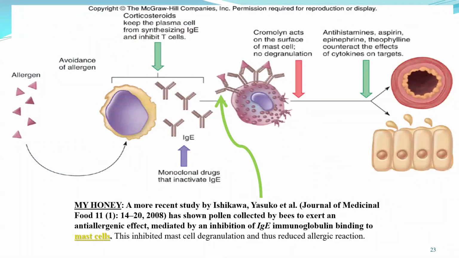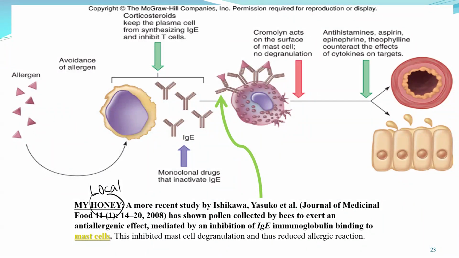There is also, maybe good for your information, honey, especially local honey, that can be used for preventing allergy. So how does it work?